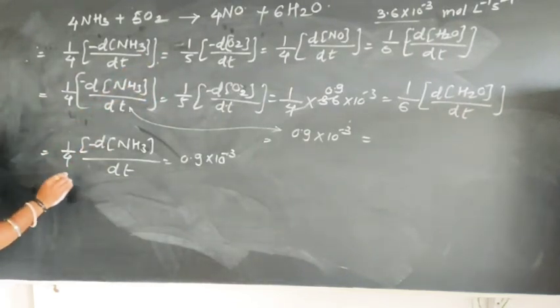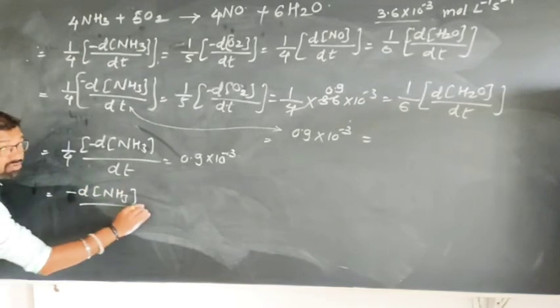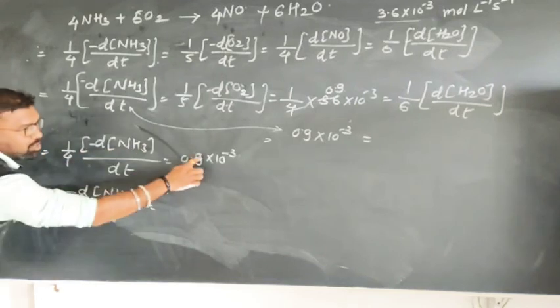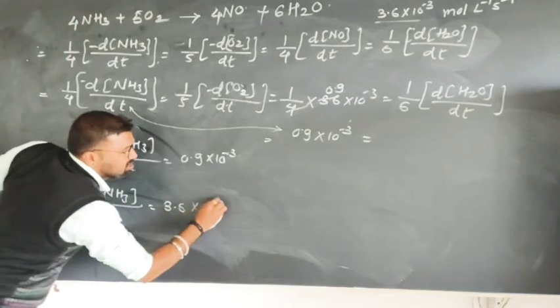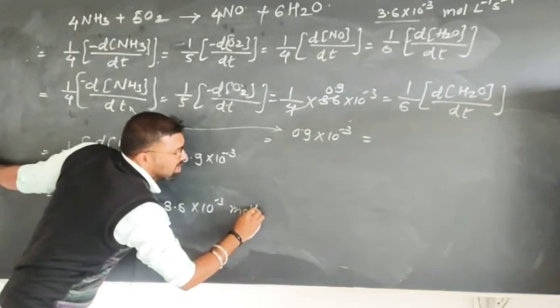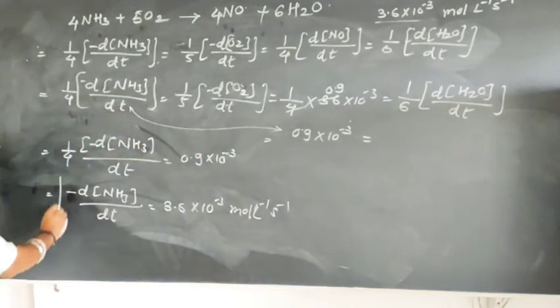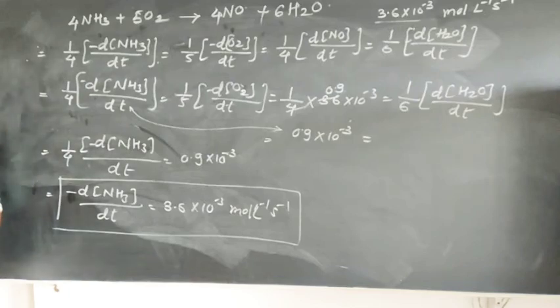Then the rate of disappearance of ammonia with time is 4 multiplied by 0.9 into 10 raised to minus 3, which is 3.6 into 10 raised to minus 3 mole per liter per second. This is the answer of the first half of the question.